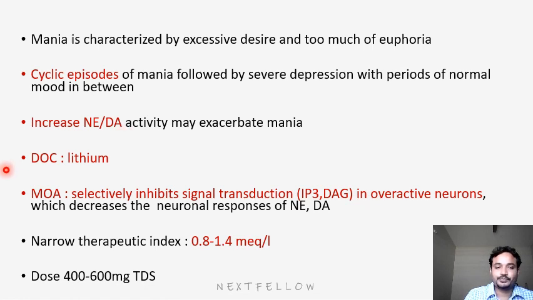developing mania. This lithium drug has a very narrow therapeutic index. That's why we should be very cautious when prescribing this drug, because narrow therapeutic index drugs have more chance of developing toxicity. The MCQ will focus on the therapeutic range. The normal therapeutic range is 0.8 to 1.4 milliequivalents per liter. This is the most common, frequently repeated MCQ: the therapeutic range of lithium, 0.8 to 1.4 milliequivalents per liter. The dose should be 400 to 600 milligrams, given orally, TDS.